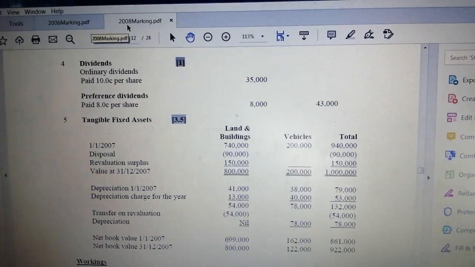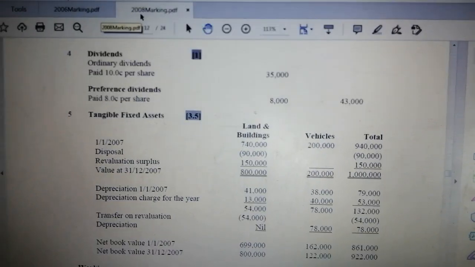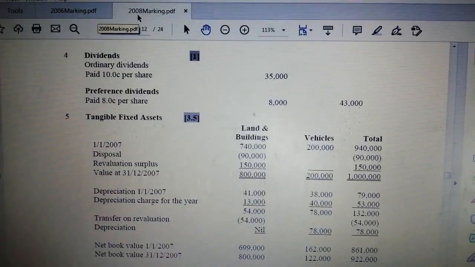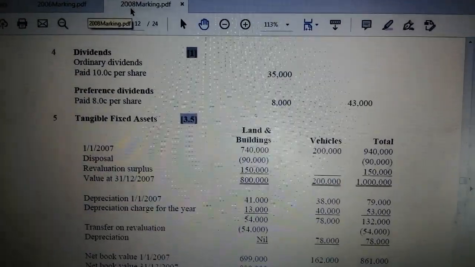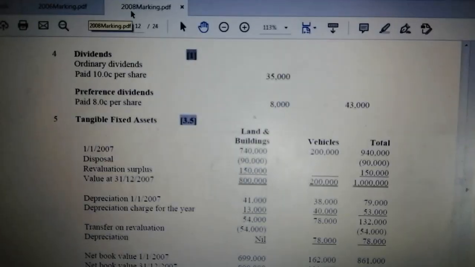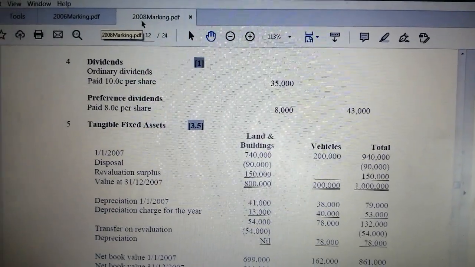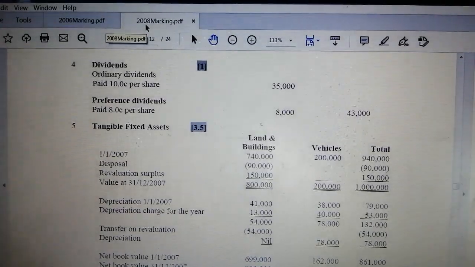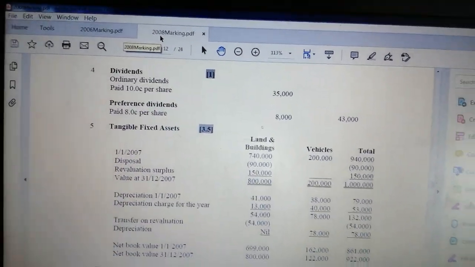Okay, welcome back. The next one we're going to move on to is the dividends. In this particular question, there were just dividends paid. There was no proposed dividends. So it's going to be slightly different if there was interim dividends and proposed dividends. I think that happened in the 2006 question, so I'll show you that shortly. But first of all, where they just give you a figure of dividends paid.